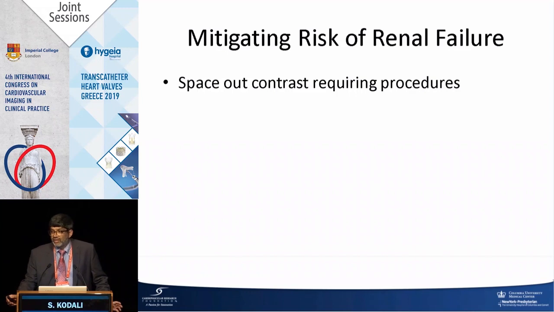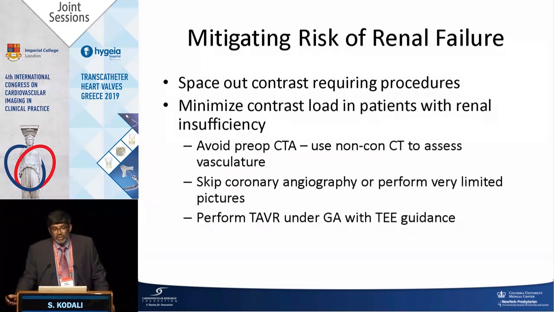If someone has a creatinine of 2.5, they get a cath, we wait 10 to 14 days, then do the CTA if we're going to do it. If we do a CTA, we do a low dose, 20 to 40 cc's. And then we minimize the contrast load. If they have severe renal dysfunction, we just get a non-contrast CT to look at vasculature. Otherwise, we'll skip the coronary angio and just get a stress test sometimes.